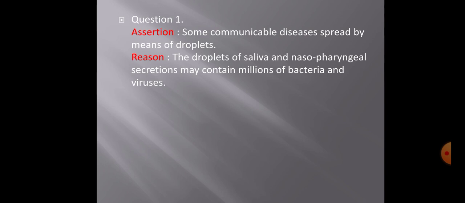And the reason which has been given here is: the droplets of saliva and nasopharyngeal secretion may contain millions of bacteria and viruses. Yes, as we have also seen how infectious disease or viruses can transfer from one person to the other. By sneezing and all, it can spread. So droplets contain most of the bacteria and viruses, which become the medium to transfer from an infectious person to a healthy person.